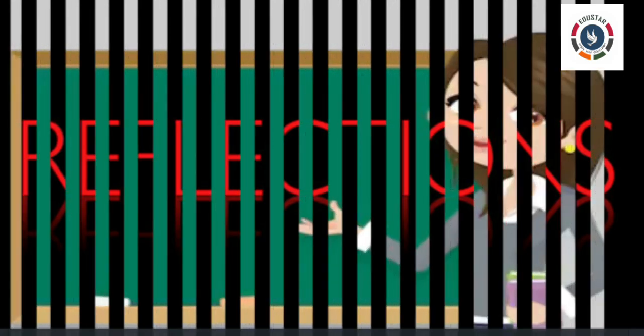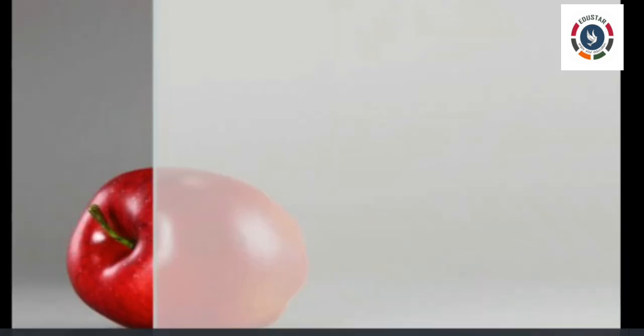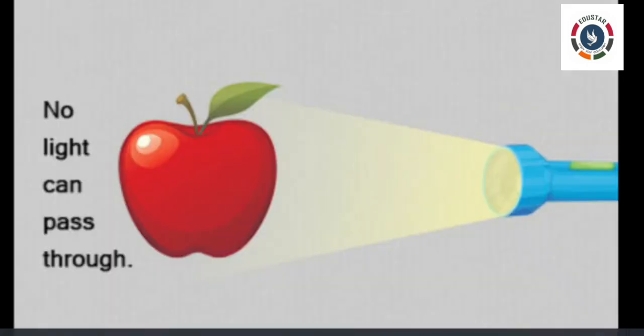Objectives of this lesson: at the end of the topic light, you will be able to define light, define luminous objects, and you will be learning about the difference between transparent, translucent and opaque objects.